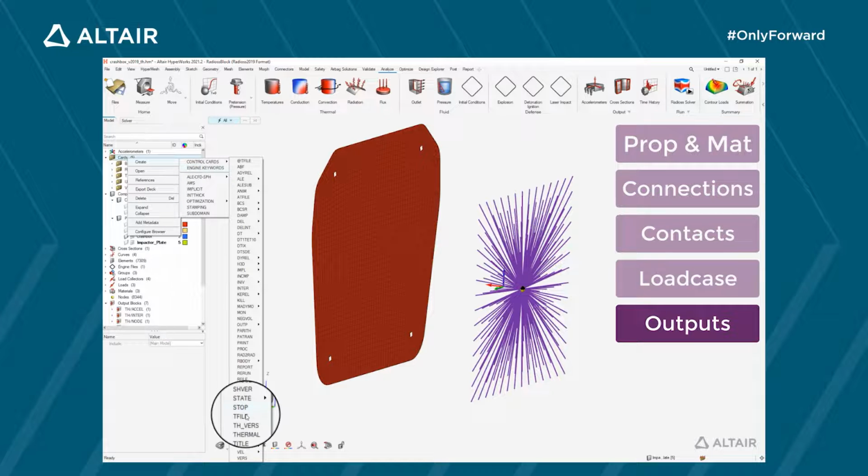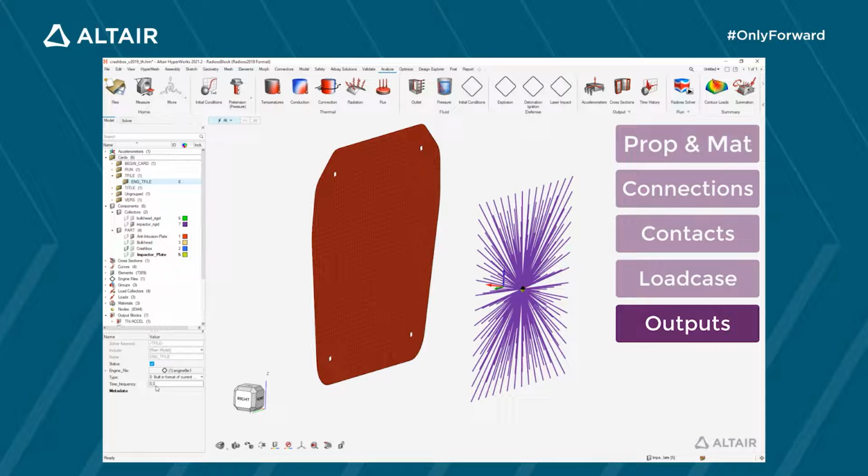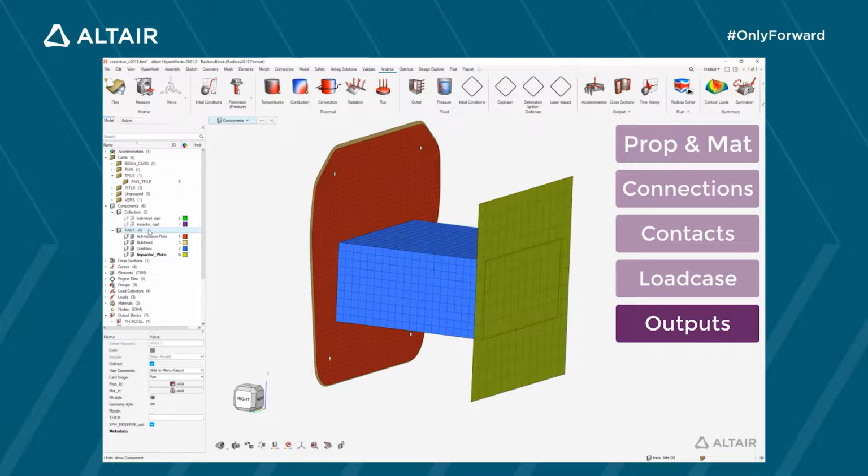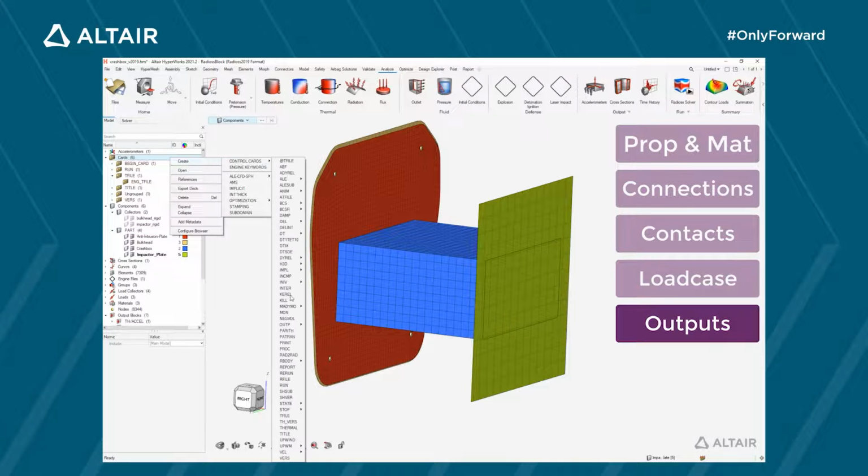Usually, we recommend to have about 1000 points. Here, if I set time frequency to 0.1, I will have 550 points and get enough information to plot curves. If we want to see animations of the crash, the deformation of the crash box and of the anti-intrusion plate, we need to add another type of outputs.